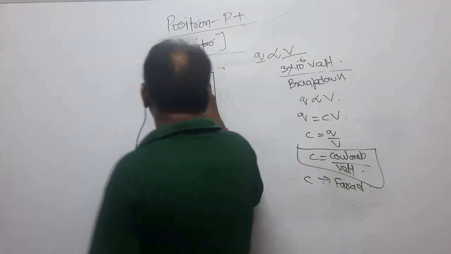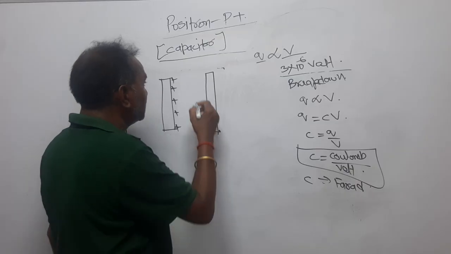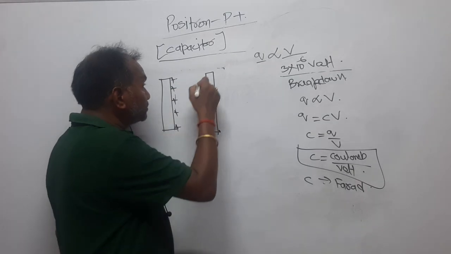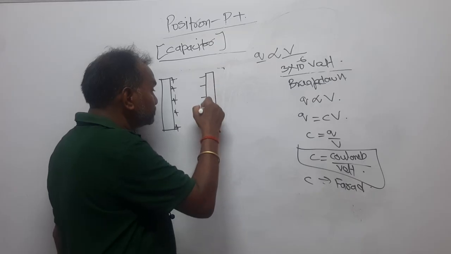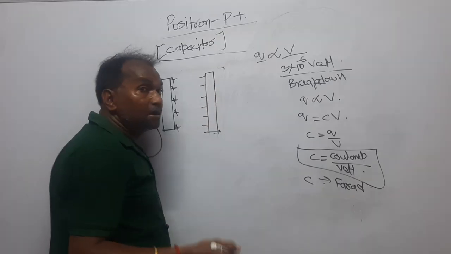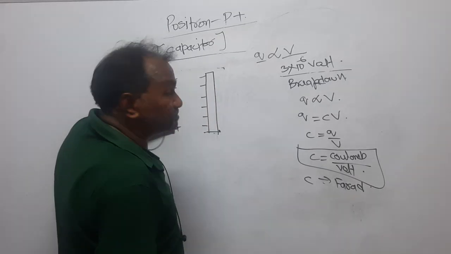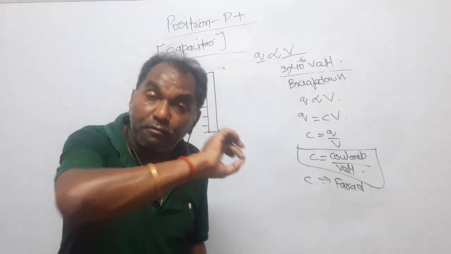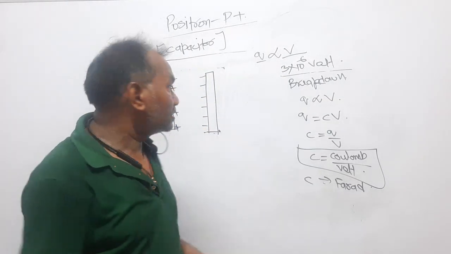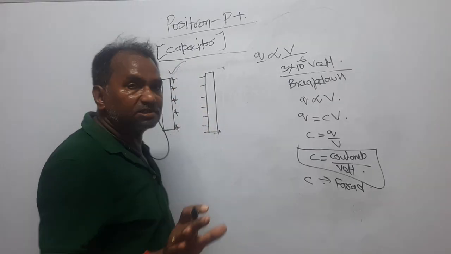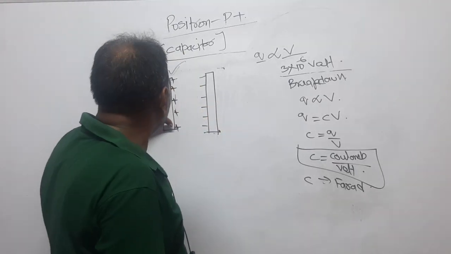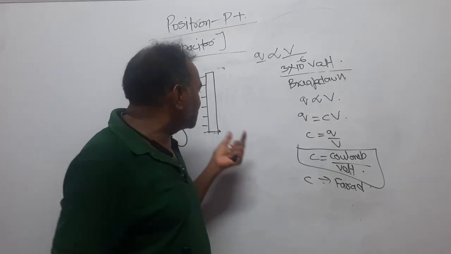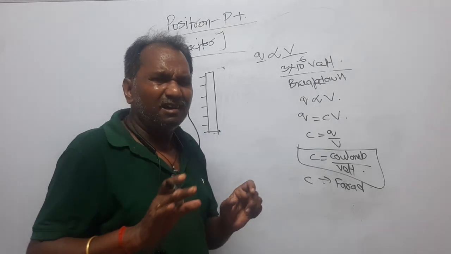As soon as you bring this plate, because the first is a positively charged plate, this one will attain a negative charge because of induction. Because of this, look how the potential is decreased. I have not decreased the charge at all. I have not disturbed this positive charge.